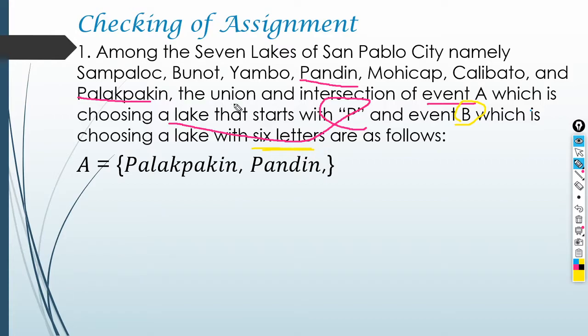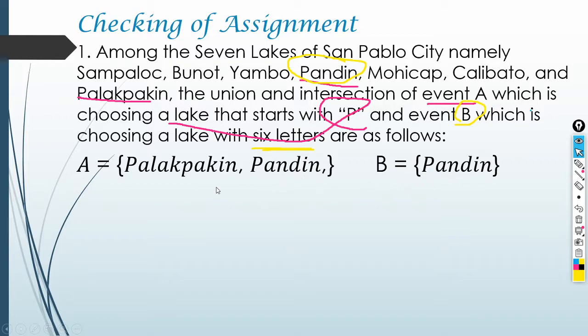So from here, it's Pandin with 6 letters. So therefore, the element of set B is Pandin.